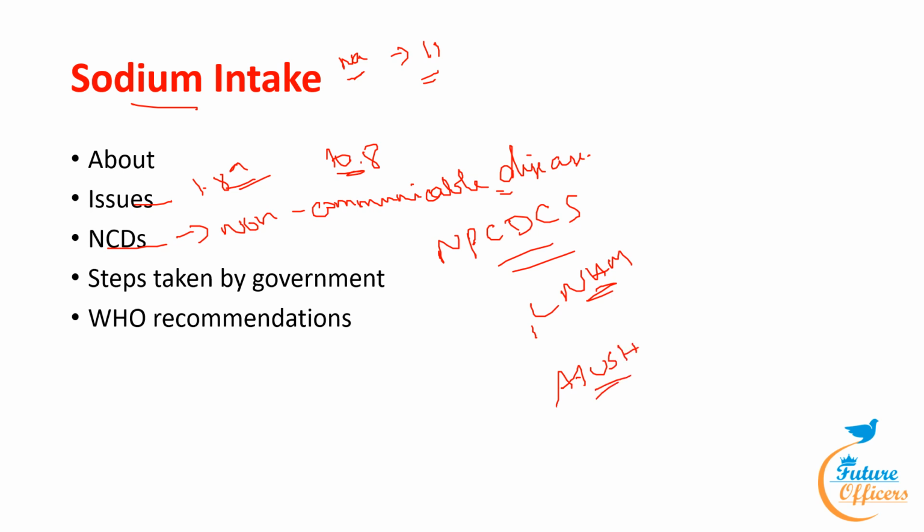Now, what are the recommendations of WHO? WHO recommends lowering sodium content in food products, implementing front-of-pack labeling to help consumers select food products with lower sodium content, conducting mass media campaigns to alter consumer behavior around sodium, and implementing public food procurement and service policies to reduce sodium content in food served or sold.